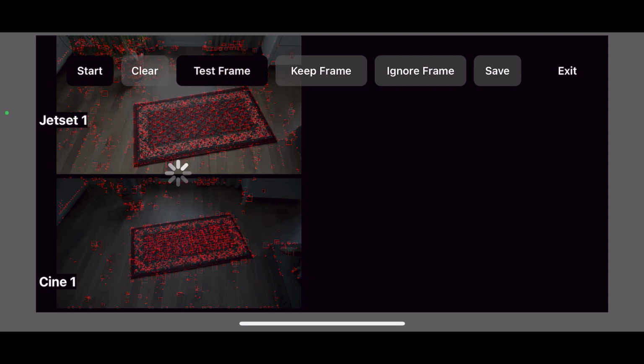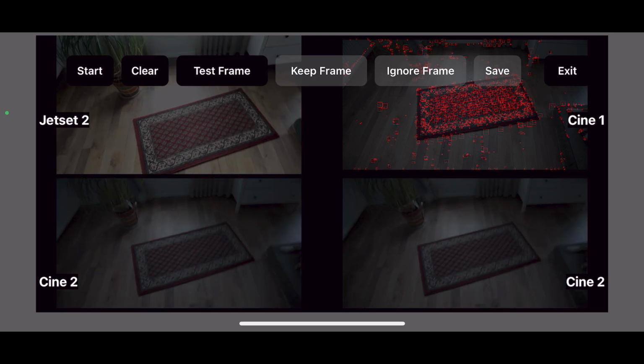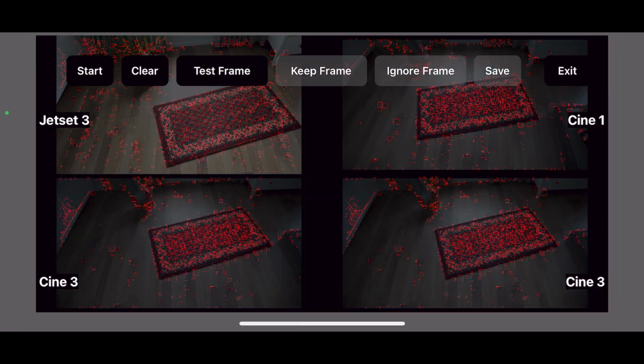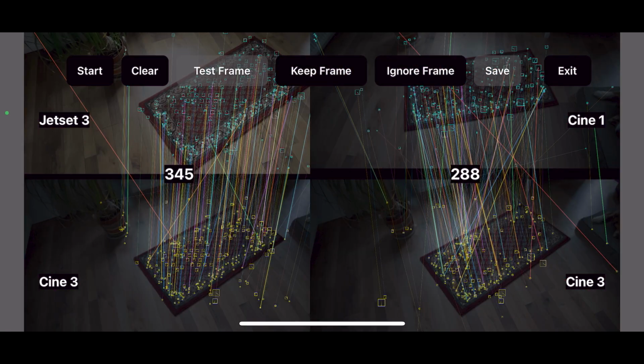And then start to create test frames in order to match the iPhone and the production camera, so we can measure the offset between both cameras. And on the right side, you can see the detected points between the iPhone camera and the production camera. And if you're happy with the result, you can click Keep Frame.